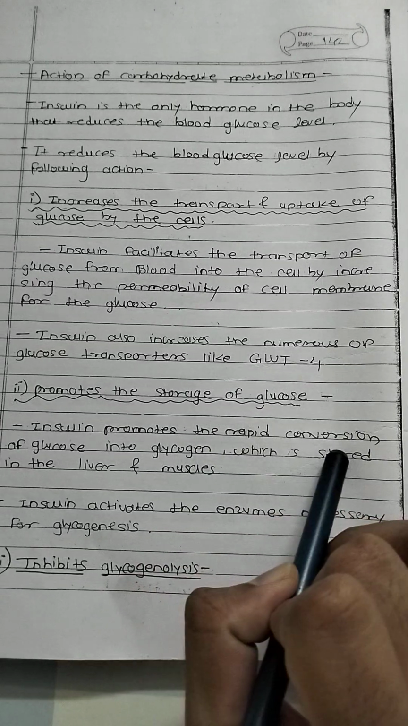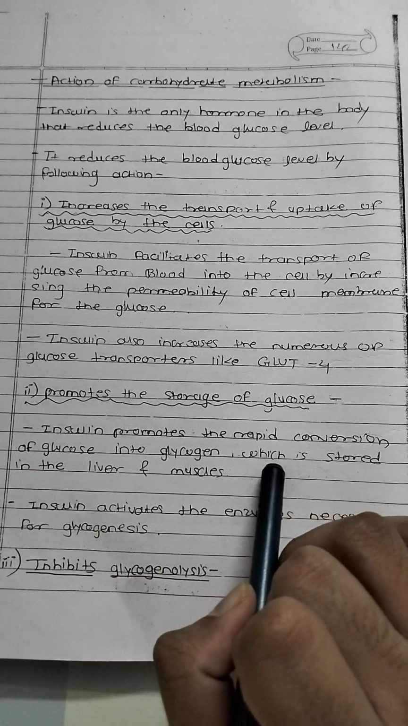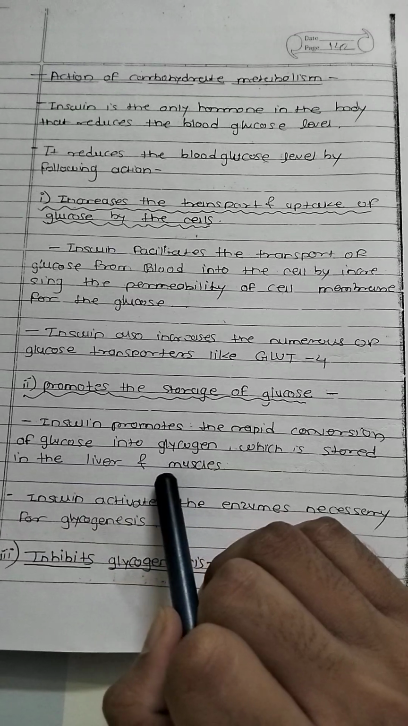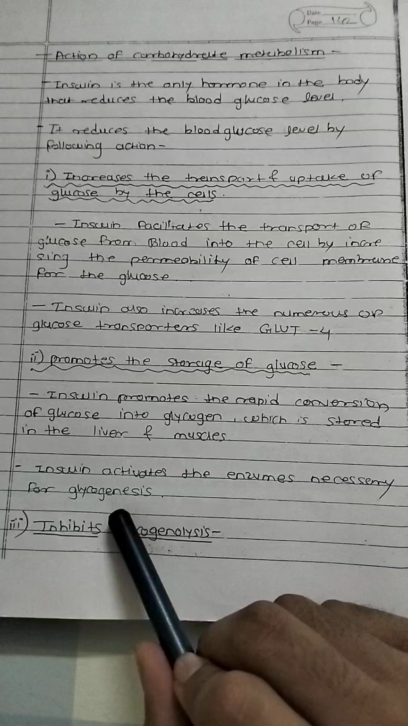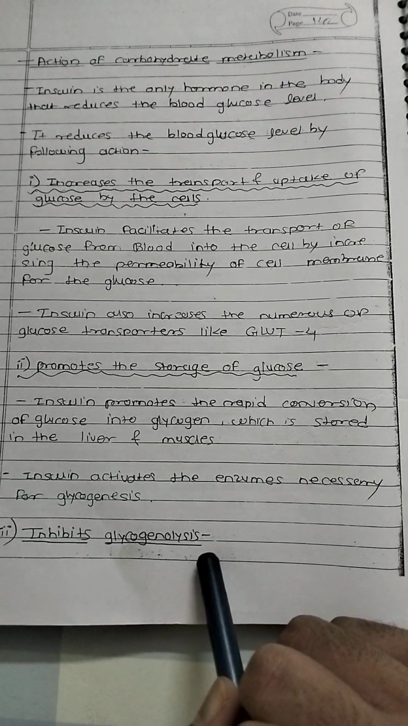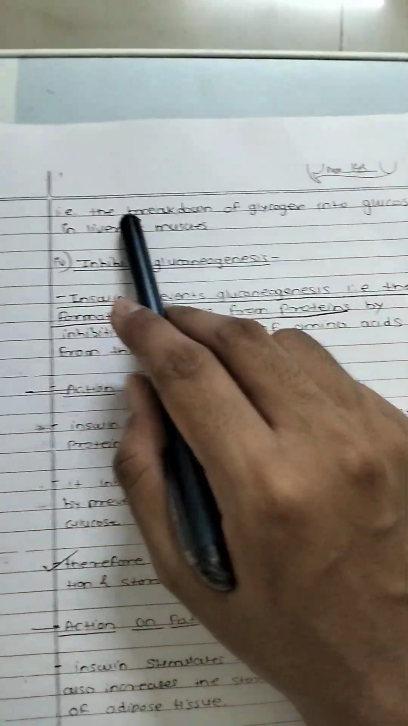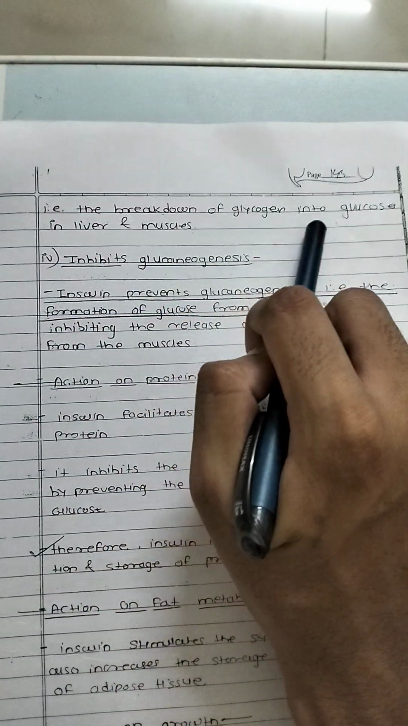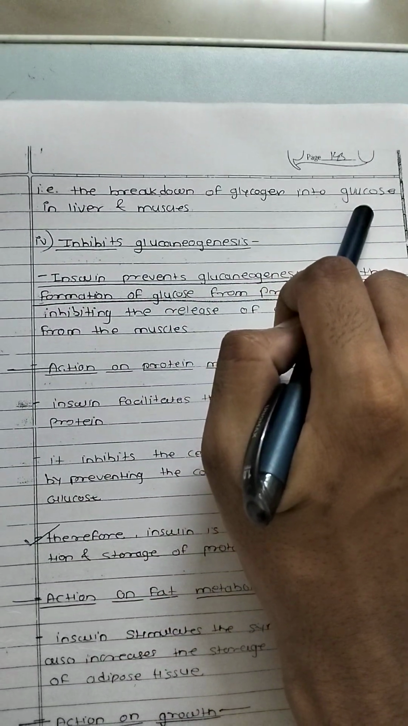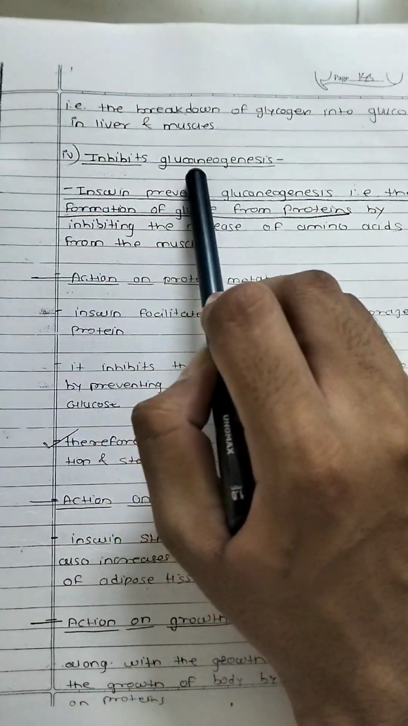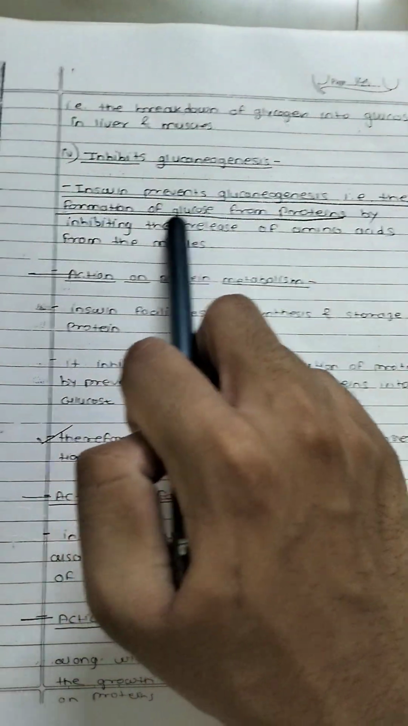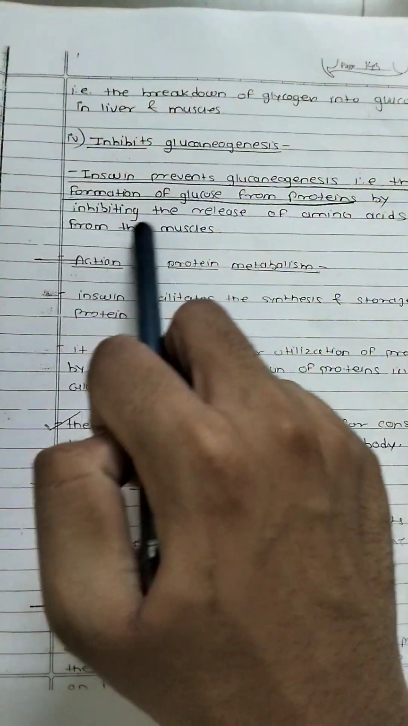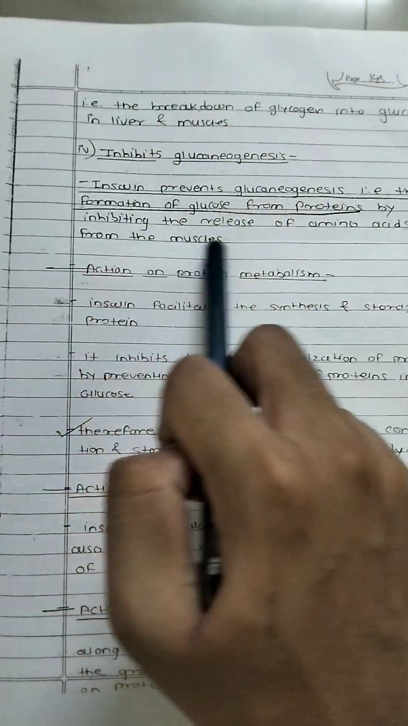It promotes the storage of glucose. Insulin promotes the rapid conversion of glucose into glycogen, which is stored in the liver and muscle. Insulin activates the enzymes necessary for glycogenesis and inhibits glycogenolysis, the breakdown of glycogen into glucose in liver and muscle. It inhibits gluconeogenesis. Insulin prevents gluconeogenesis, for example, formation of glucose from protein, by inhibiting the release of amino acids from the muscle.